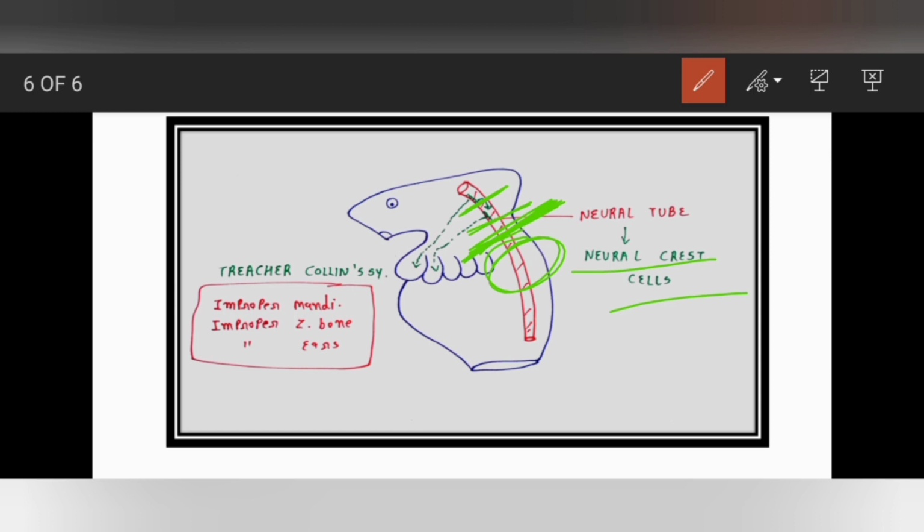The first pharyngeal arch gives us the mandible, zygomatic bone and the ears, right? So improper mandible, improper zygomatic bone and improper ears result, and this condition is called Treacher Collins syndrome. Not Teacher, it is Treacher Collins syndrome. This is also an MCQ.